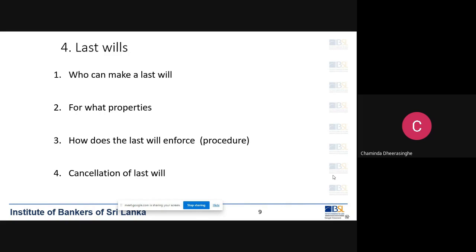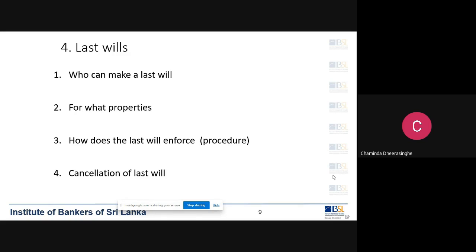A last will is a document in which a person can mention his desire, his intention, how his property should be divided after his death. So it is a very important document. A last will can be prepared for any properties: movable, immovable, tangible, intangible, land, money, business name, everything that you can put into a last will.